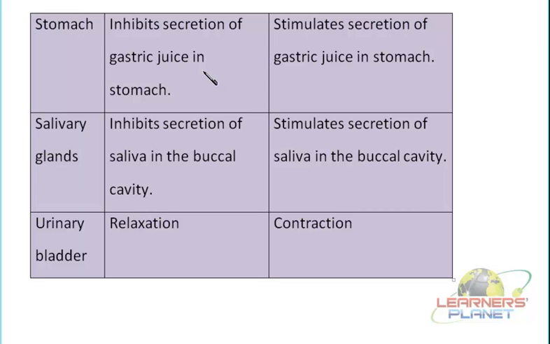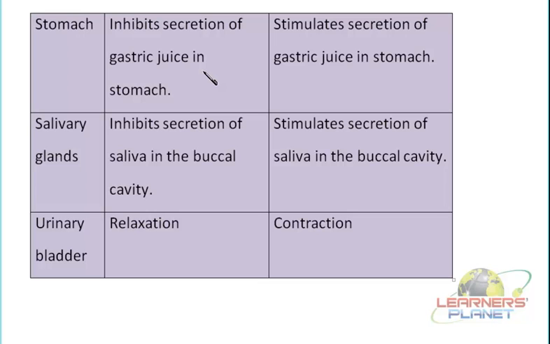In that case, definitely a problem will arise, as it may increase the level of acid in the stomach, and if it is not needed, of course it has to be controlled over there. So the sympathetic system is going to inhibit the secretion, whereas when it is required, it will be stimulated by the parasympathetic system. Salivary glands, the secretion is not taking place all the time. The secretion is actually controlled by these two systems, that is the parasympathetic and the sympathetic.